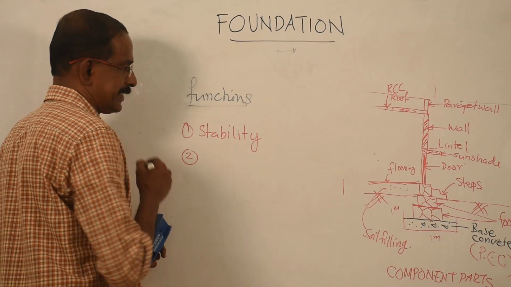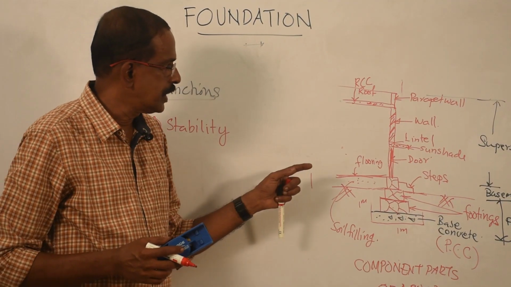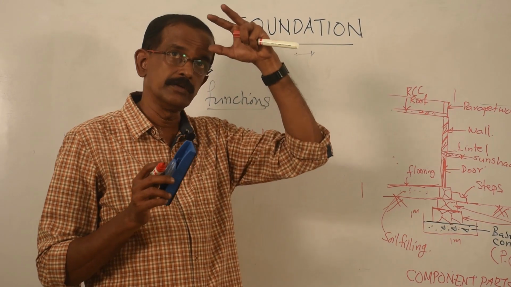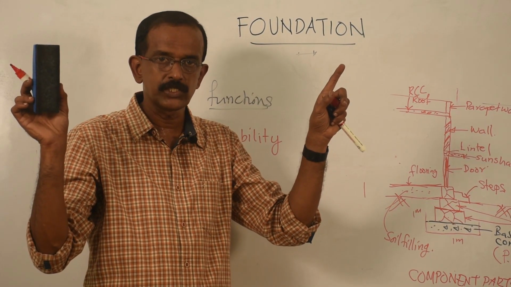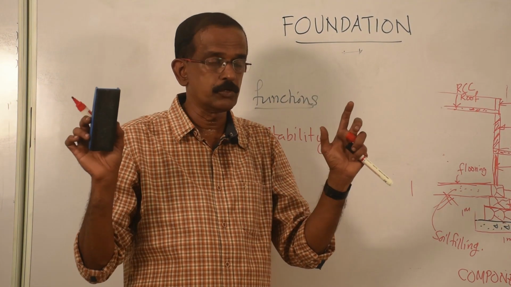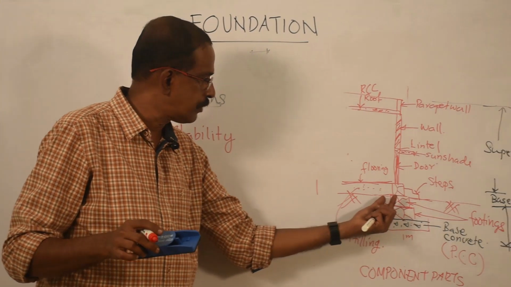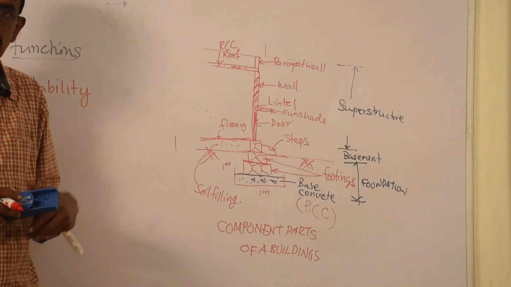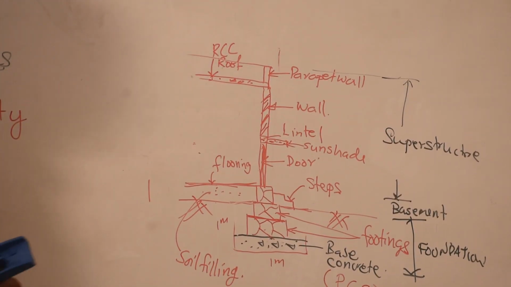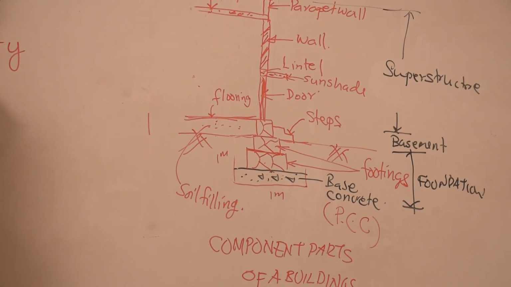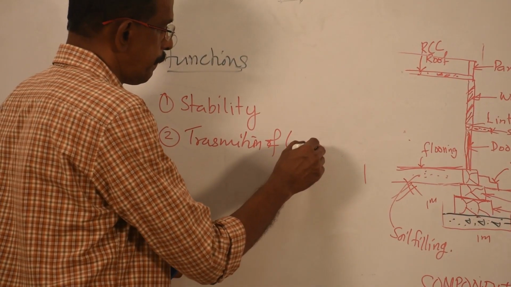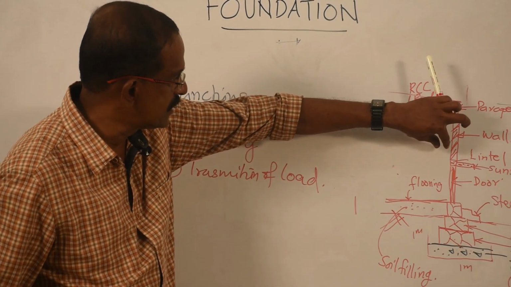Second function, as you know, the weight of the building is transferred from the roof. If beam is there, it is transferred to the beam. If column is there, from the beam it is transferred to the column. If it is not there, it is transferred to the wall. From the wall it is transferred to the soil. So load transmission is taking place through the foundation. Now here you see the wall thickness is 20 centimeter.